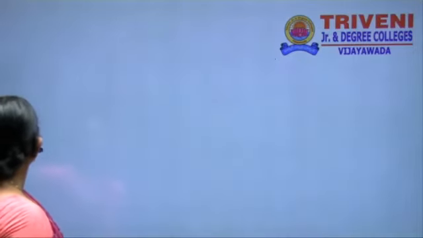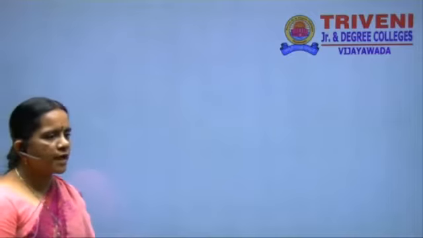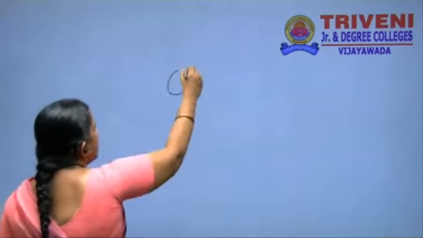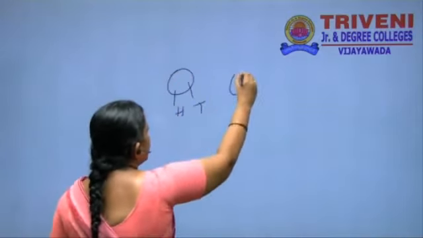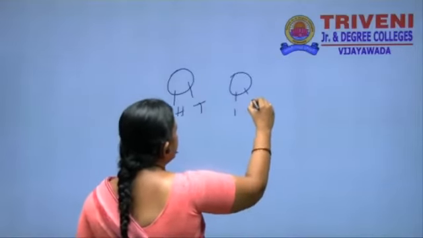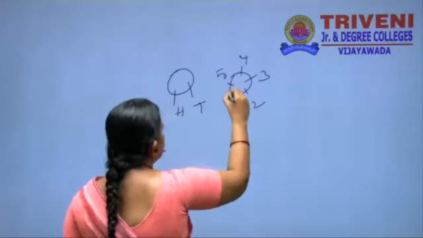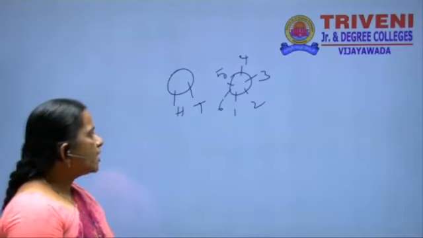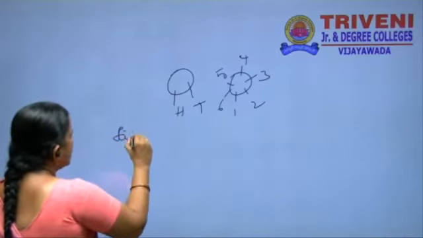Next we are going to discuss the sum of the probability. Suppose we take a coin, a coin has two faces, that is head and tail. Suppose again a die is rolled, showing 3, 4, 5, 6. A coin and a die both are rolled here. What is the probability? Find the probability of